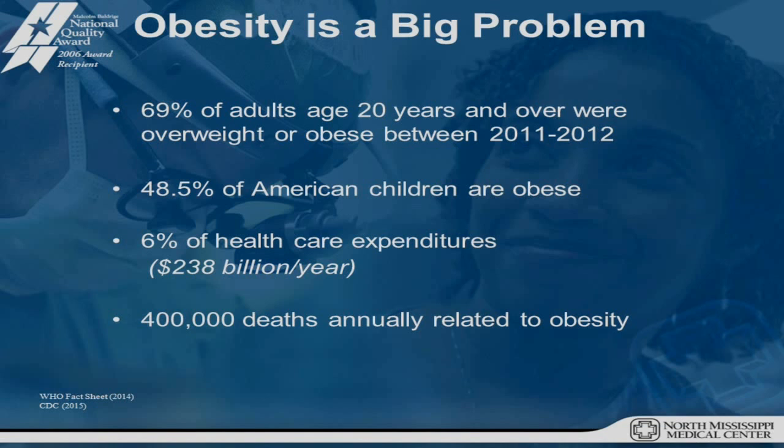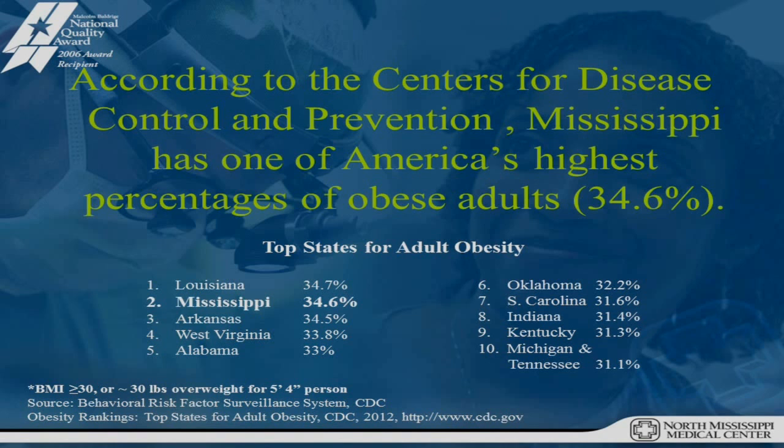6% of all healthcare expenditures are related to obesity, correlating to about $238 billion a year. Now, according to the Centers for Disease Control, the CDC, Mississippi, we're always one or two. It affects about 34.6% of our residents. That's huge. That affects all of us in some way or another.